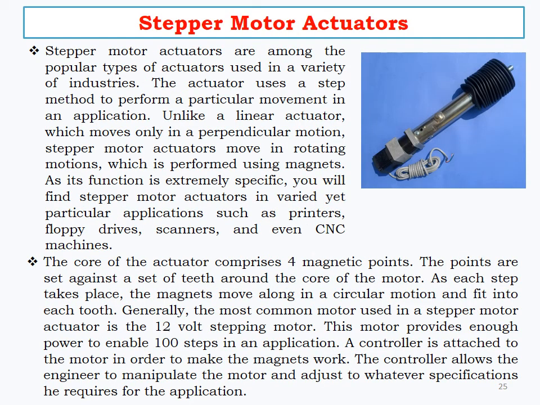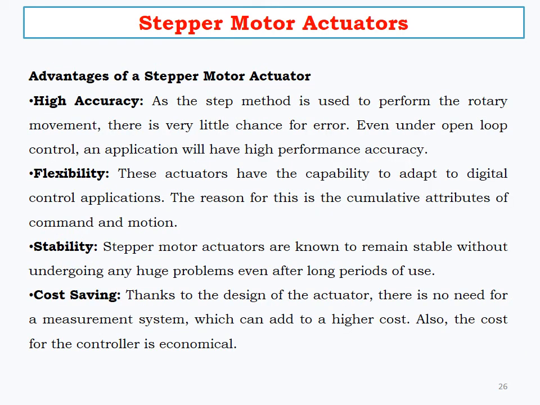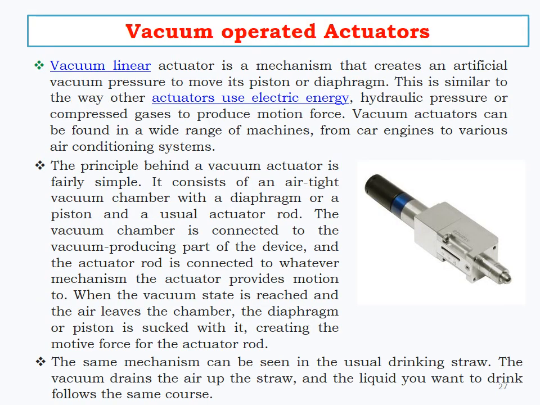Stepper motor actuators are the most popular type of actuator used in a variety of industries. The actuator uses the step method to perform the particular movement in any application. It is used in printers, floppy drives, scanners, and even CNC machines. These are the advantages of stepper motor: high accuracy, flexibility, stability, cost saving.